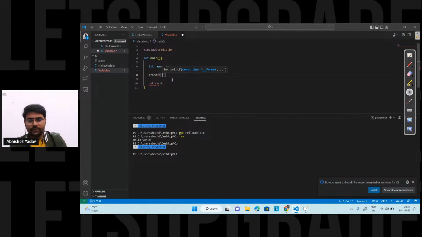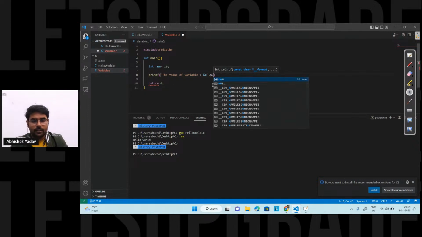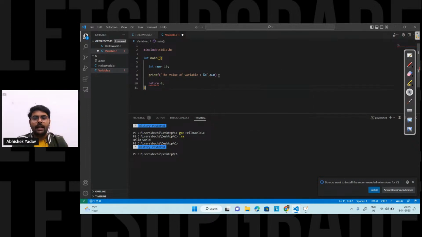Inside the double quotes, here I can write the value of variable, colon, and in order to print the value of a variable, inside the double quotes I have to use %d here. This %d is indicating that, hey, in place of this %d the value of the variable will come. Apart from that, after double quotes I have to use a comma, and I have to write the name of the variable here, that is num. And I have to terminate the statement with the help of a semicolon, right everyone? And I'm done with the part.